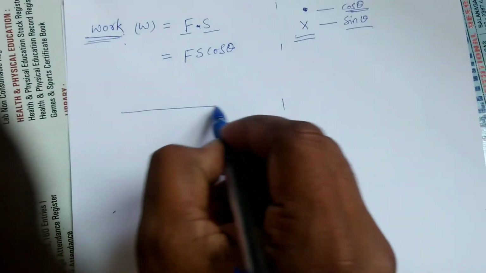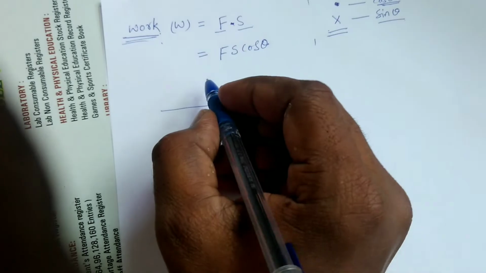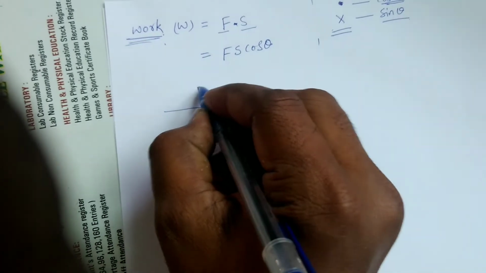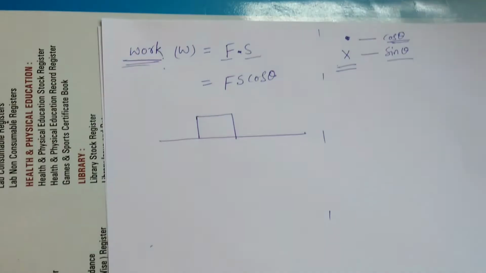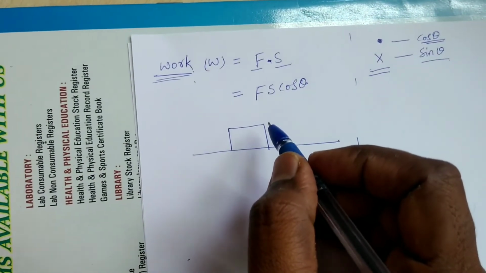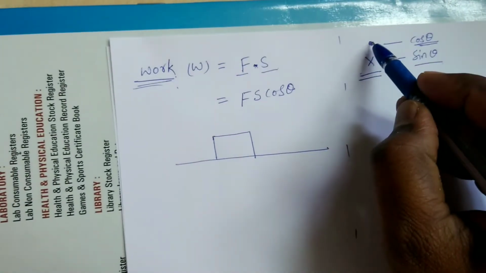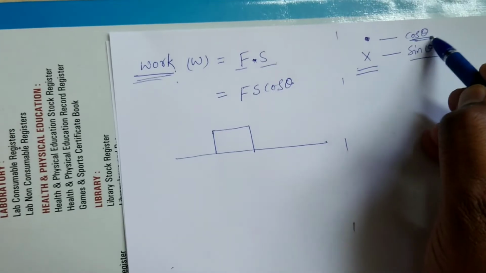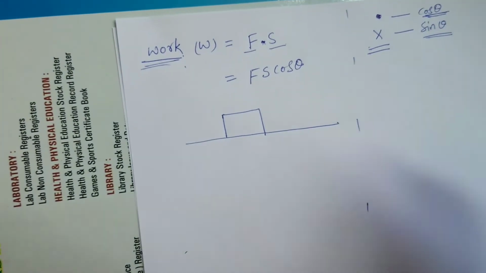Suppose see here, whenever dot is there, you have to take cos theta. Cross is there, you have to take sin theta.